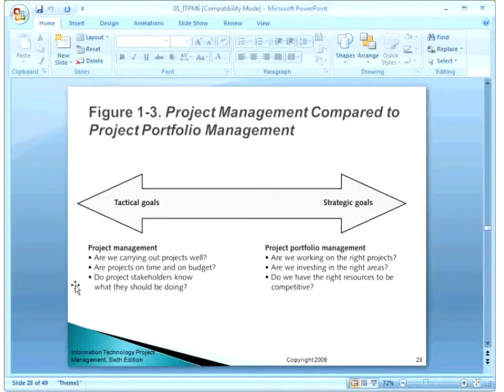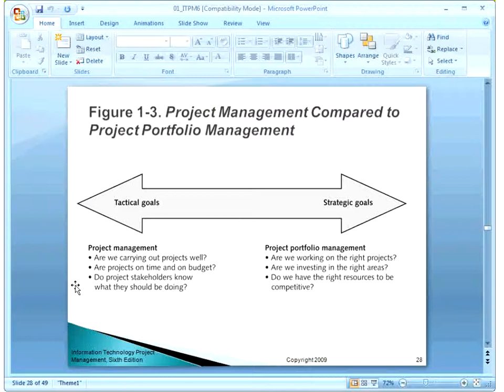In project portfolio management, we ask questions: are we working on the right projects? Should we deploy our resources on these projects, or go for some other project? Are we investing in the right areas? Do we have the right resources to be competitive? It means, are we updated in terms of technology, or are we using old technology and old methods?